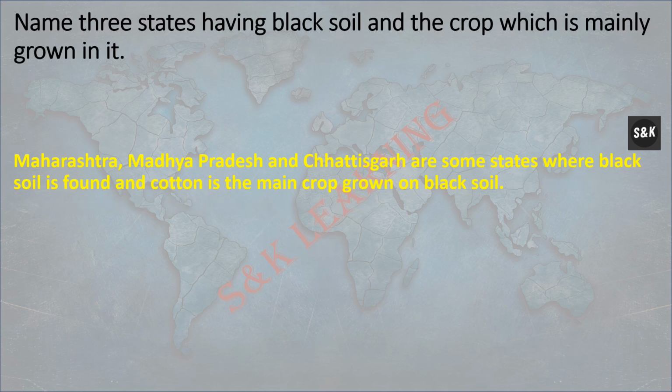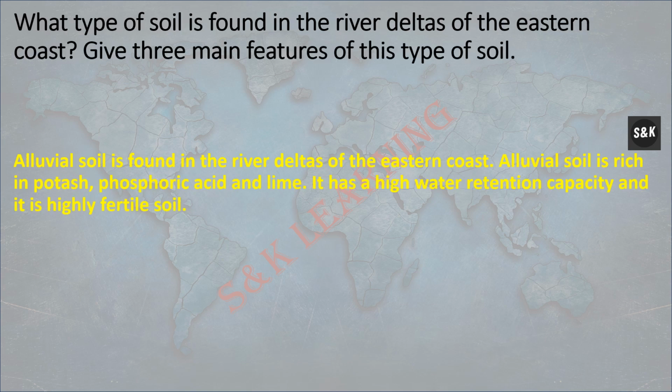Name three states having black soil and the crop which is mainly grown. Maharashtra, Madhya Pradesh and Chhattisgarh. Cotton is the main crop grown in black soil. What type of soil is found in the river deltas of the eastern coast? Alluvial soil is found in the river deltas of the eastern coast.